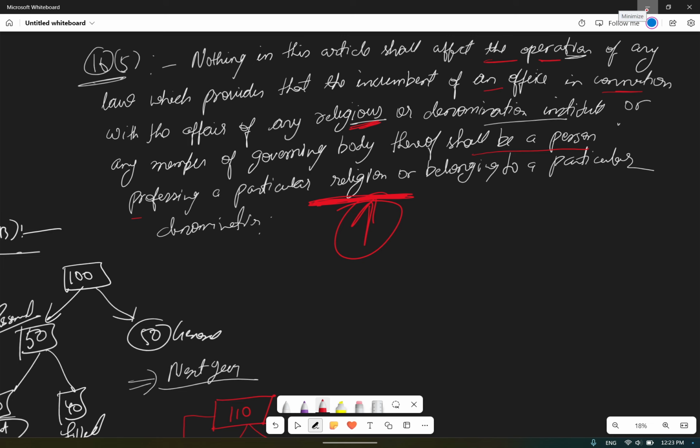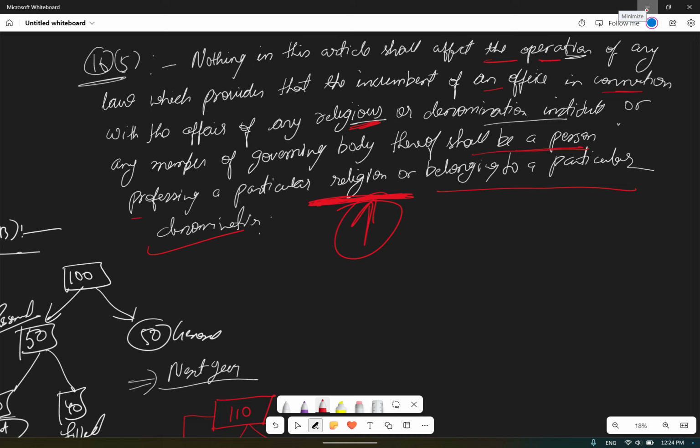If the person is Hindu, yes, a temple is allowed to take that person professionally. They can make religion a qualification for that person, that only Hindus will be able to work in our offices. They can do so. That is allowed for a person professing a particular religion or belonging to a particular denomination. A temple can be created by an office headed or employed by Hindus only.